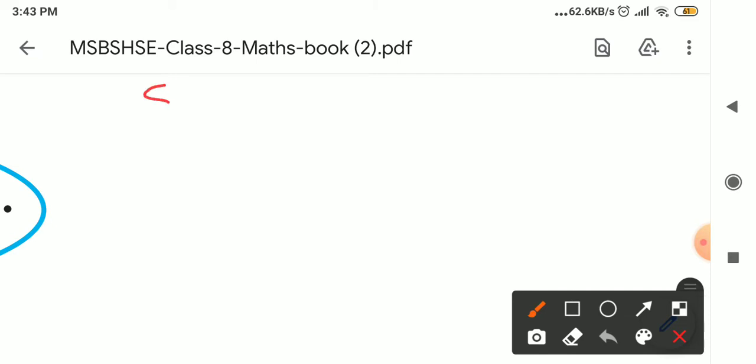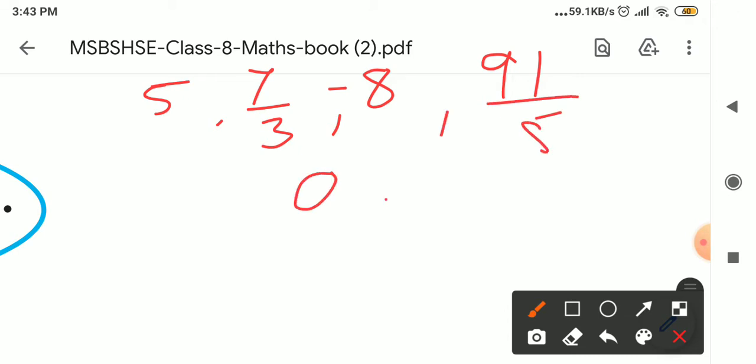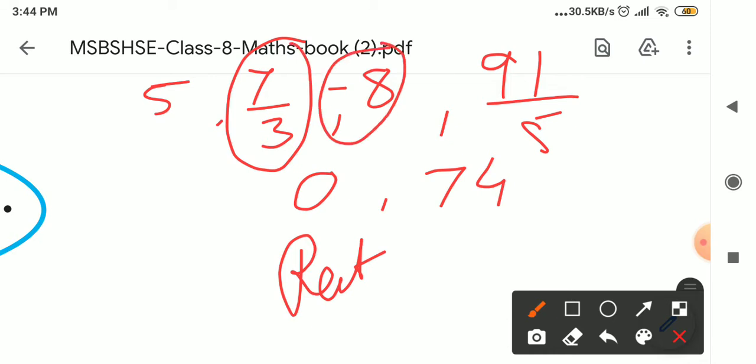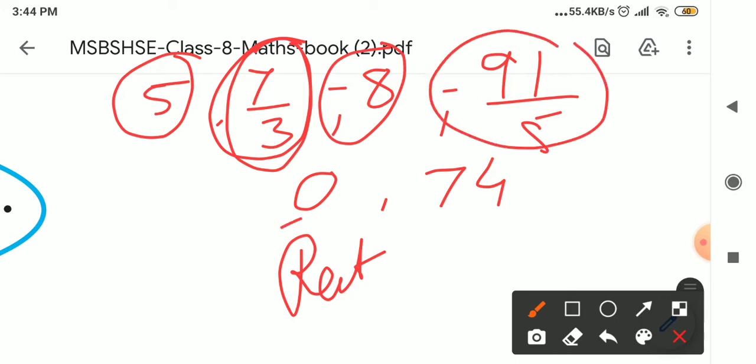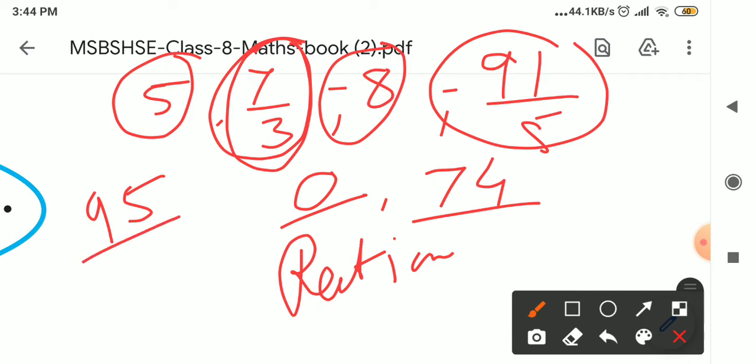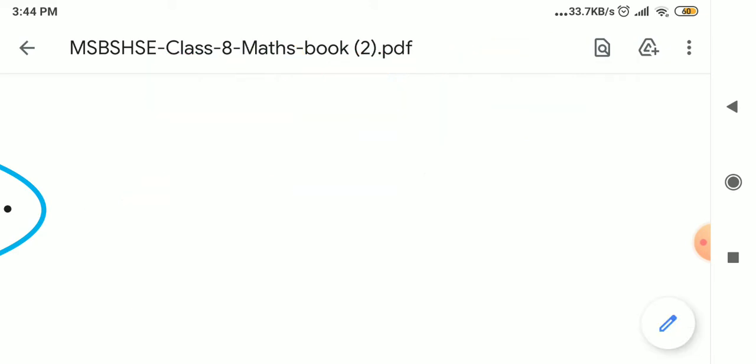So these are some examples: 5, 7 upon 3, 8, -8 suppose, 91 upon 5, 0, 74. These all are examples of rational numbers. From this, what are you understanding? Negative numbers, positive numbers, numbers in fraction form, negative fractions, 0, all are rational numbers. But if I write 95 and give 0 in the denominator, then it is not a rational number. Clear?